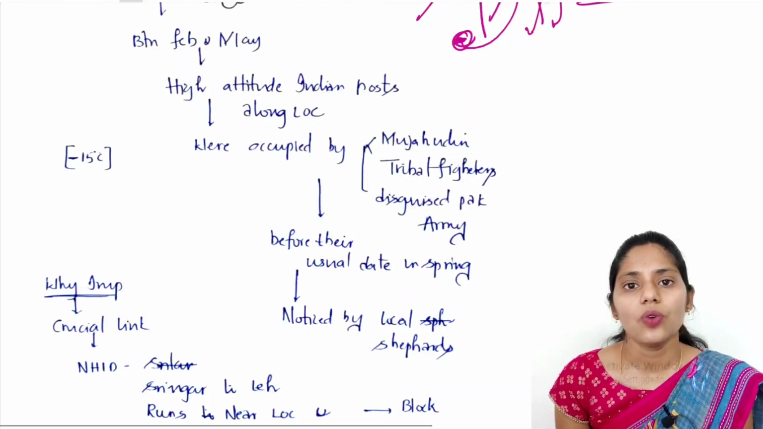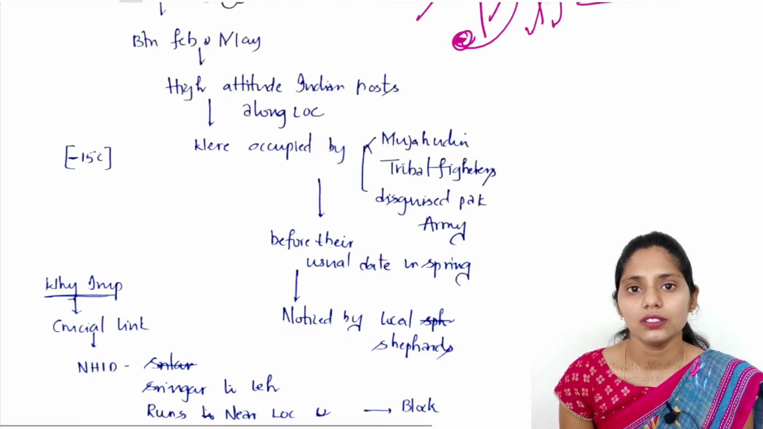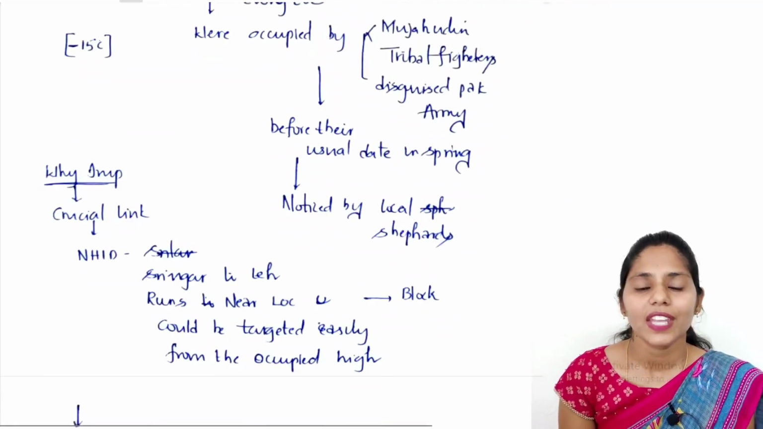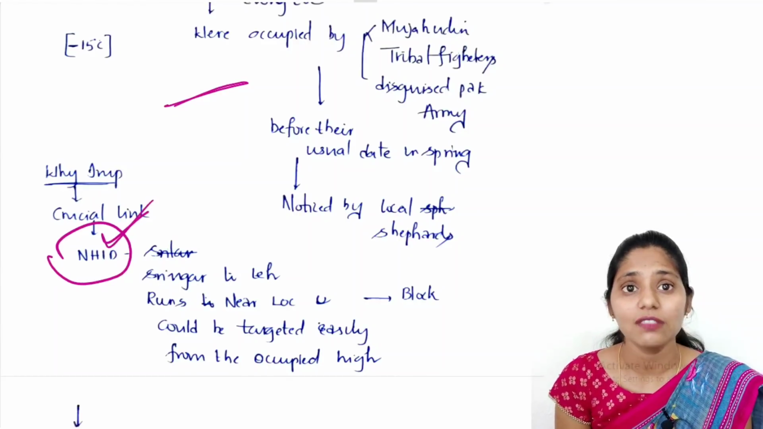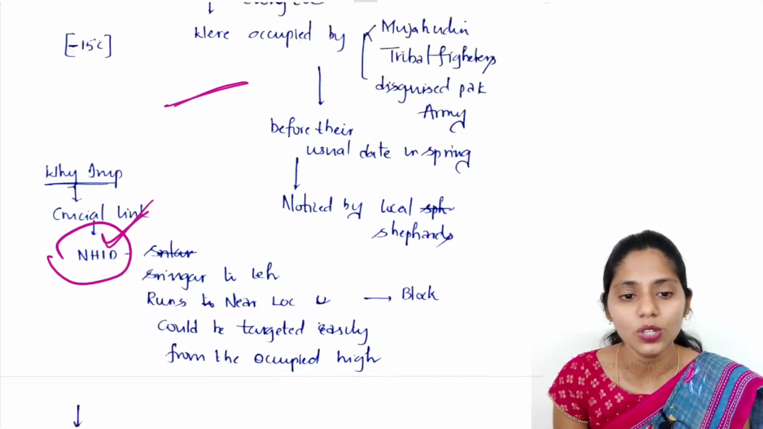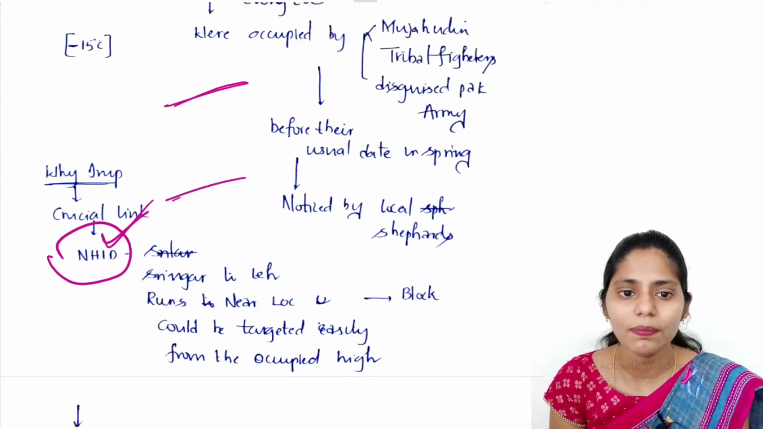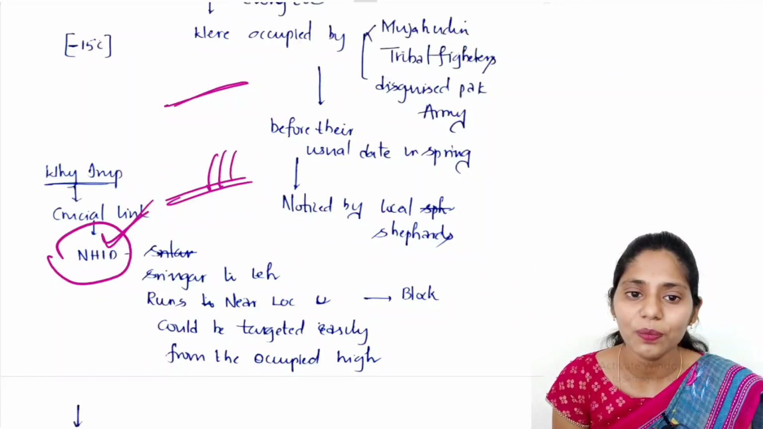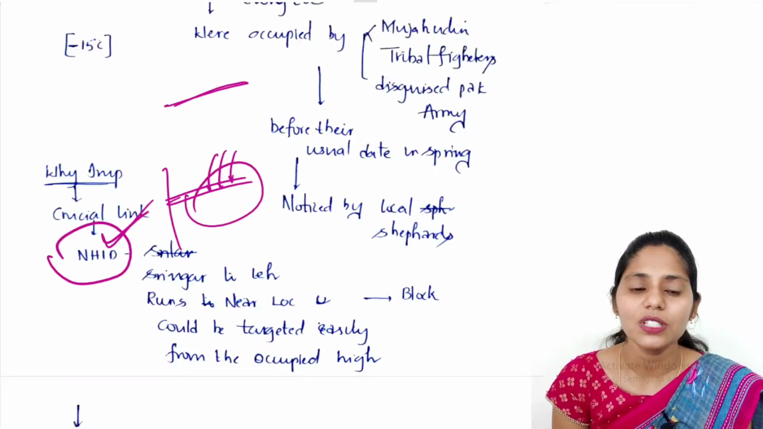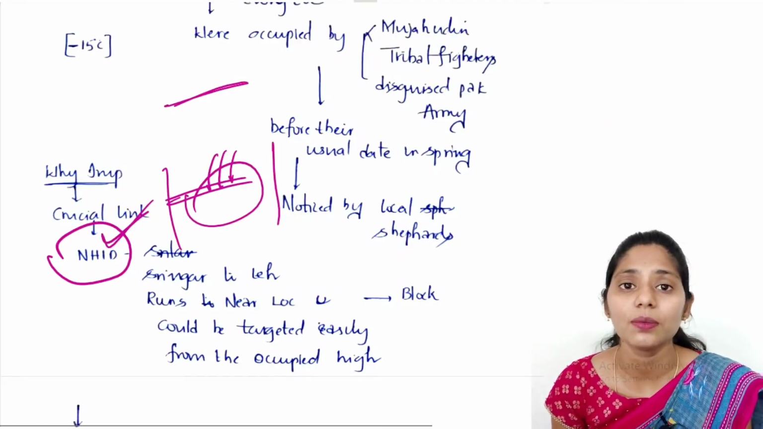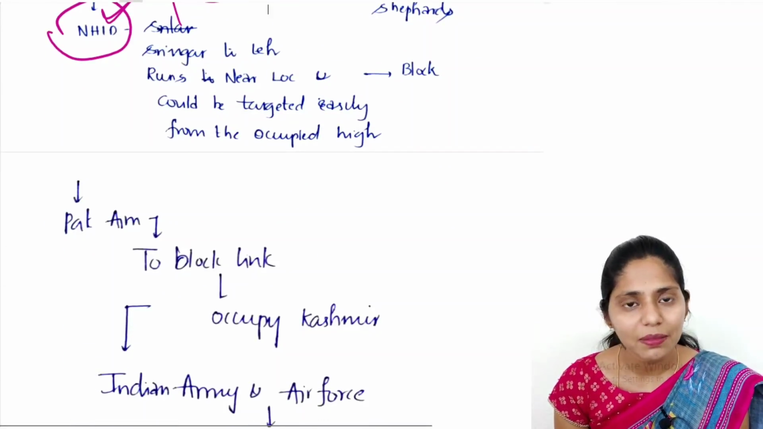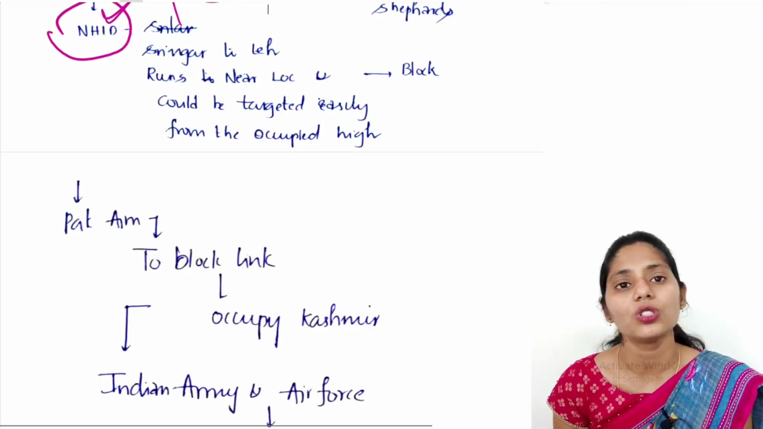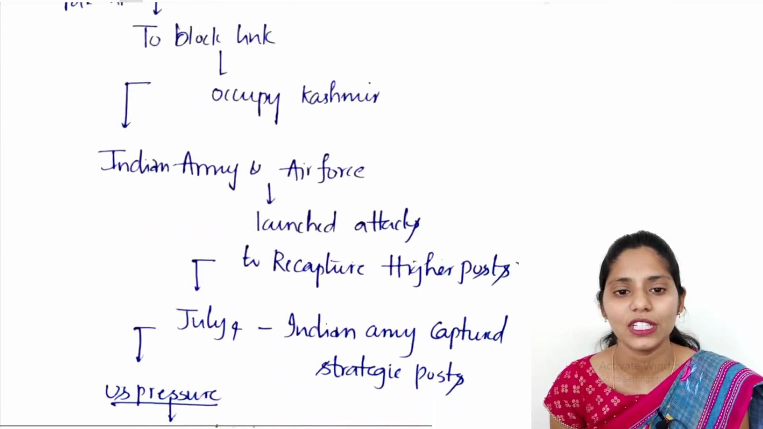So why did we go for war with Pakistan? Because in that LOC area we have a national highway, which connects Srinagar to Leh. Whenever Pakistanis occupied that area and blocked this national highway, it meant we lost the connecting link between Jammu and Kashmir and Ladakh. Because of this, Pakistan's main aim was to block this link and to occupy Kashmir.